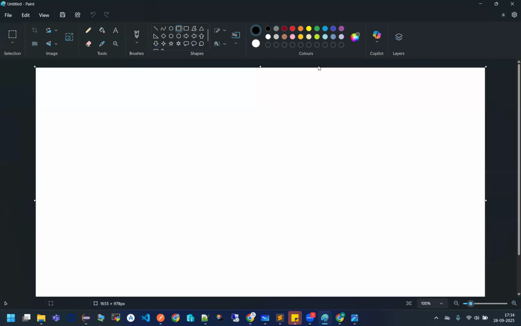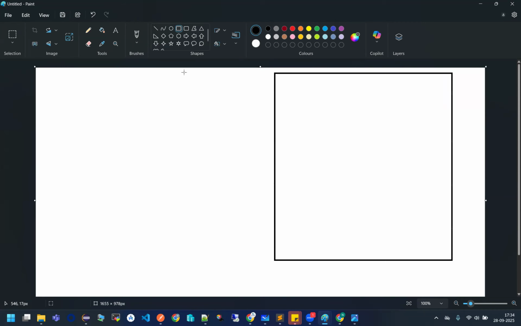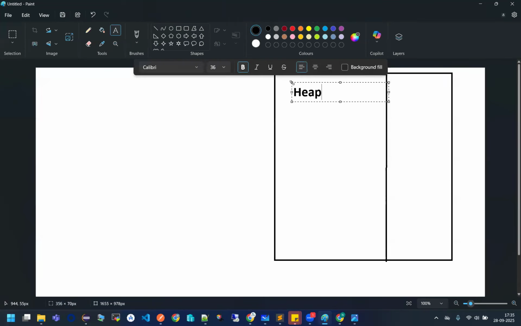Okay, so I am having the same thing. This is my memory management, and inside this I am dividing it into two parts: one is my heap, and second is my stack.